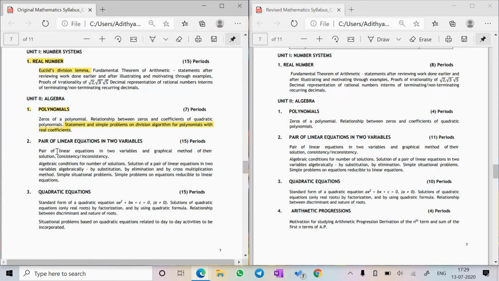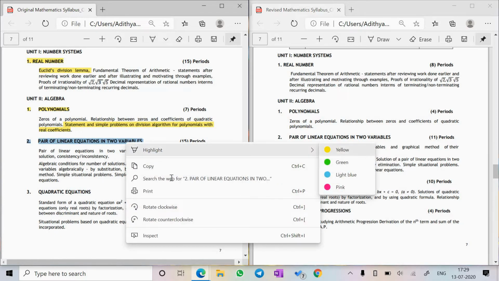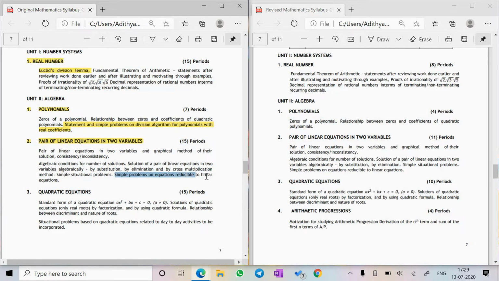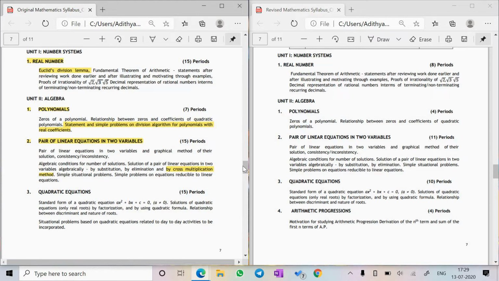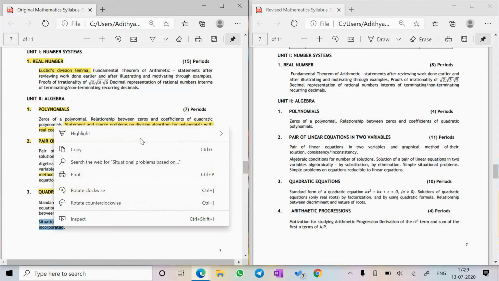But yeah, there have been some chapters with exceptions, like pair of linear equations in two variables. There are simple problems on equations reducible and simple situational problems. They have not been deleted. The only deletion is the cross multiplication method, so you don't have to solve equations using the cross multiplication method. Now quadratic equations, there is a deletion, and here also it's the word problems, the situational problems, which have been deleted like most of the chapters, as I told before.